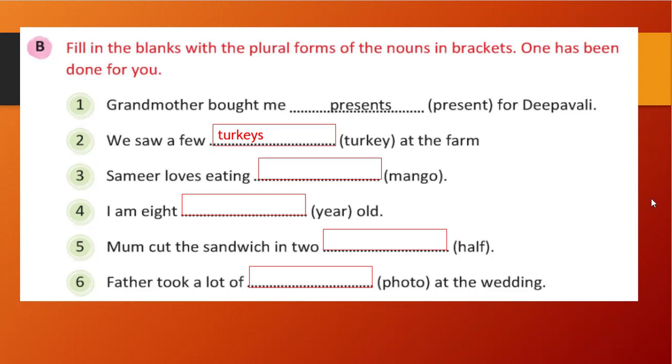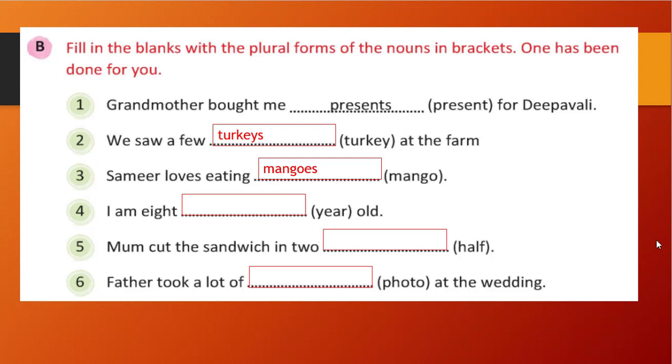Now if you see the third one, Samir loves eating mango. So mango, O is there at the end. What do we do when O comes? We add ES, right? Mangoes. This is a simple one. It is not at all difficult. If you know the rules, you can easily answer.